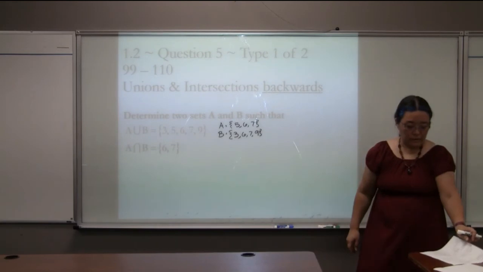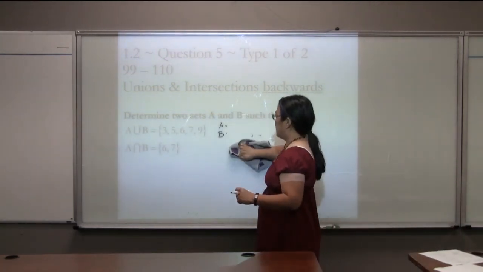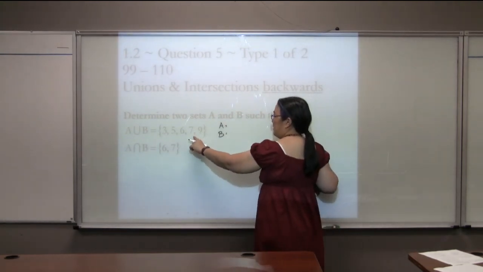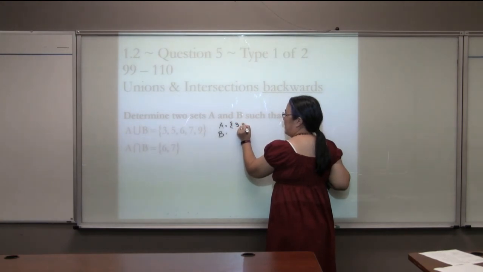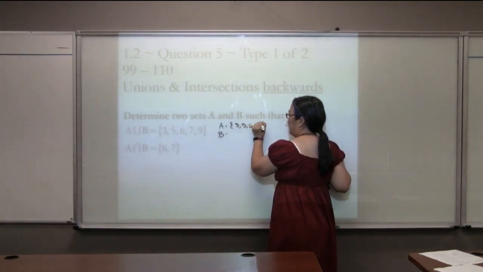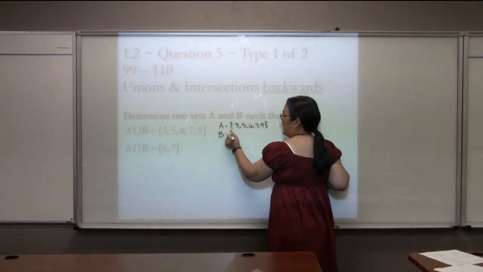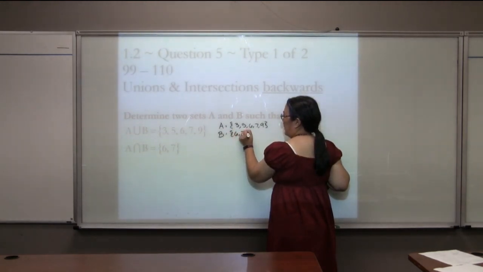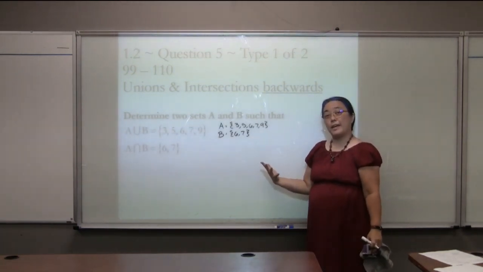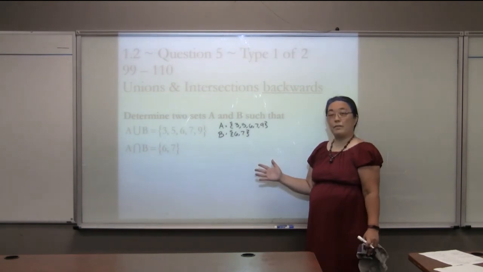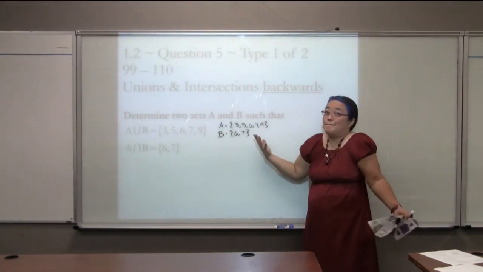However, there is a trick that you can do, which is to just take the first set that you're given and define that to be set A. And just copy that over. And then define the second set to be set B. And while lots of students want to be creative and find their own answer, this is a very basic way of doing it. You just take the first one, call it A, take the second one, call it B. You'll get it right.